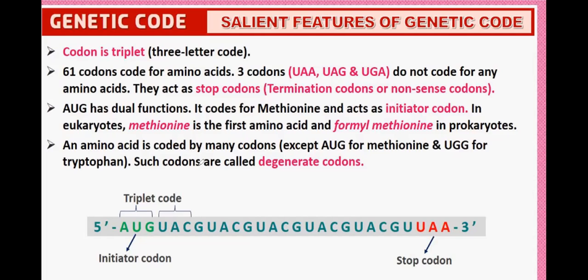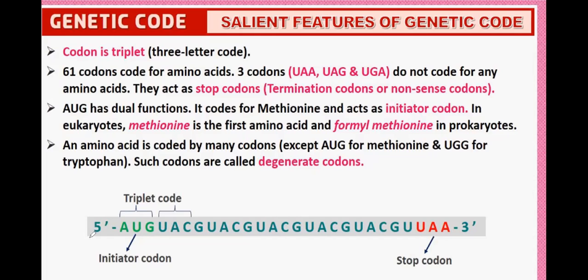Other amino acids may be coded by many codons. So these two are specific, and the others are not. Such codons are called degenerate codons. When one amino acid is coded by many codons, those codons are known as degenerate codons.